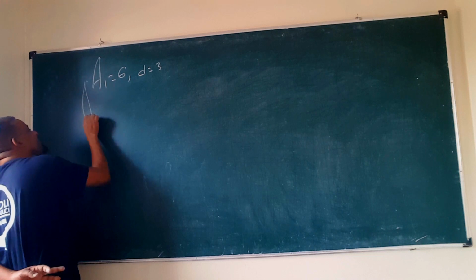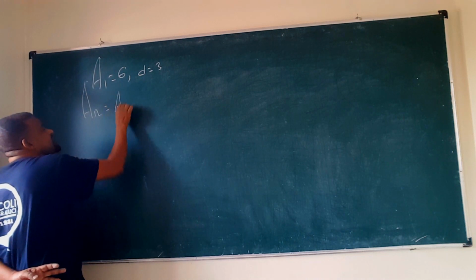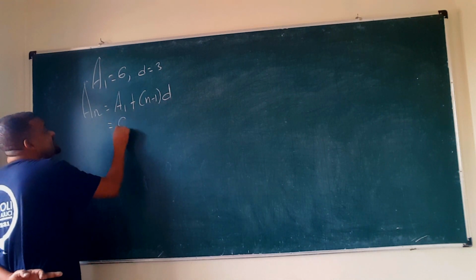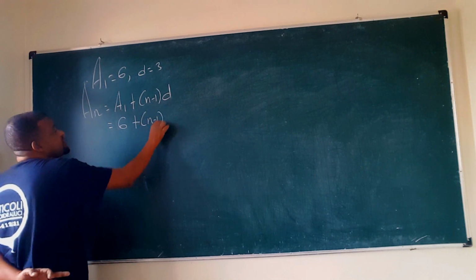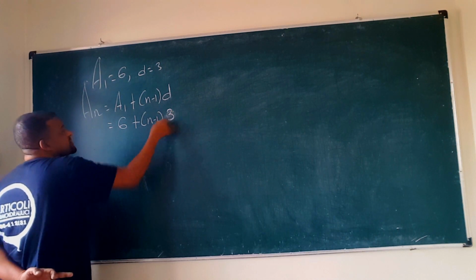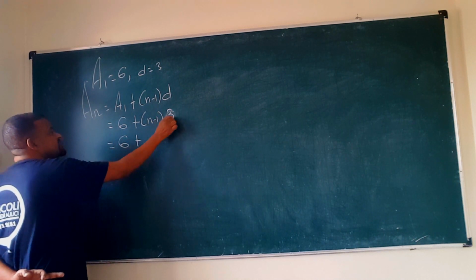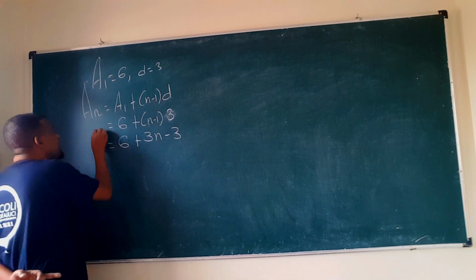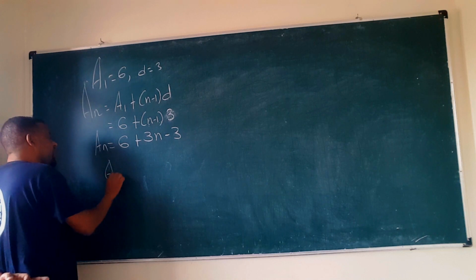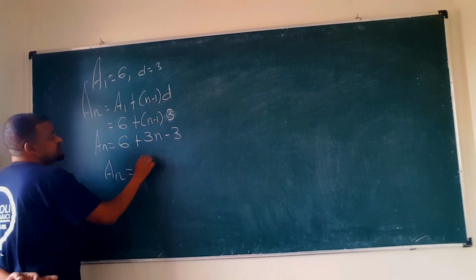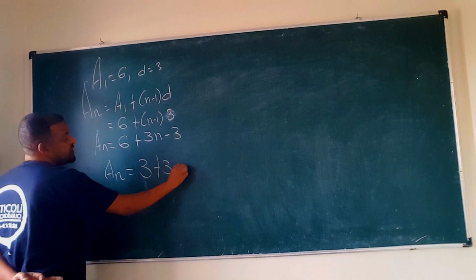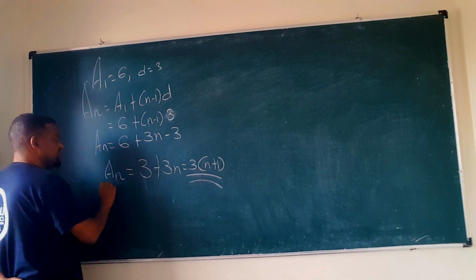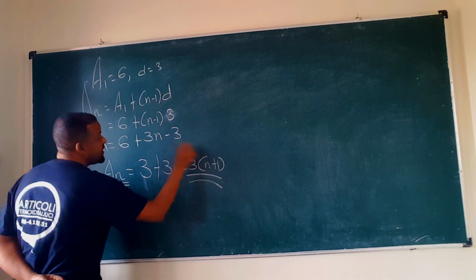So what we have got is that a1 is 6 and the common difference is 3. So what is an? By that formula, an is a1 plus n minus 1 times d. So a1 is 6 plus n minus 1 times d, and our d is 3. So it is 6 plus 3n minus 3, which is 3n plus 3. So the nth term is given by 3 into n plus 1.